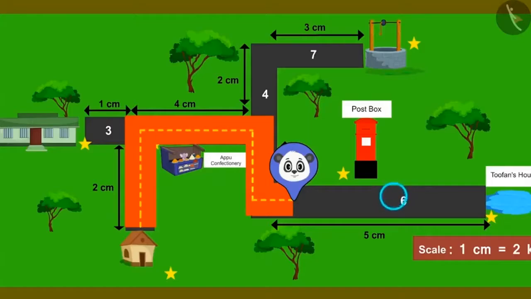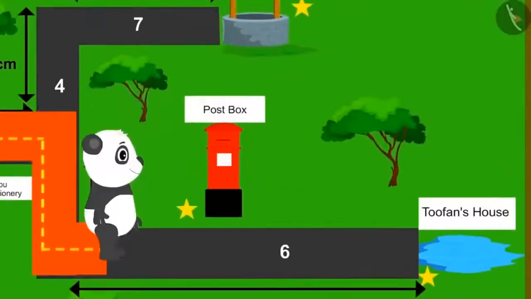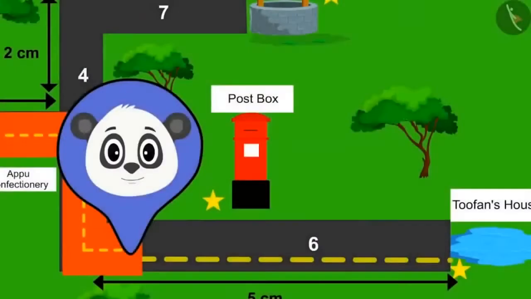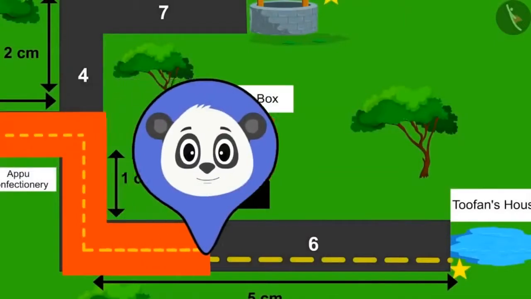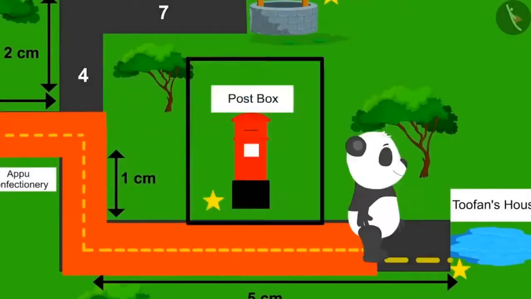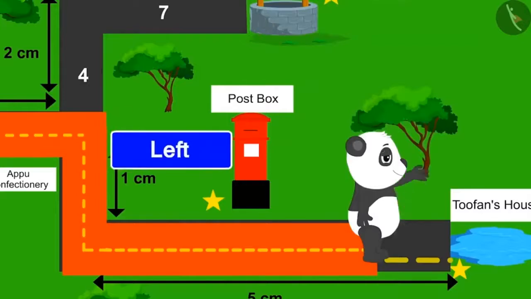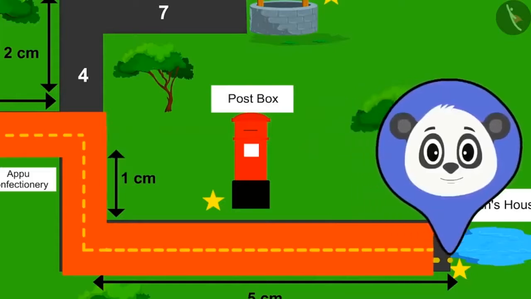Children, can you look at the map and tell from where Golu will pass on road number 6? Which side of Golu will this place be? Find the answer to this question by pausing the video. Absolutely right. Walking on road number 6, Golu will pass next to the post box. The post box will be on his left hand side. Walking straight on road number 6, Golu finally reached Tufan's house.